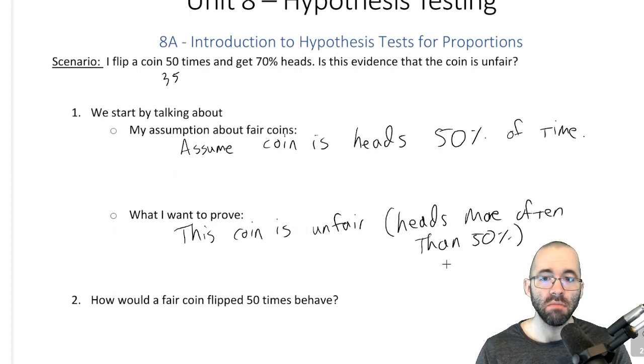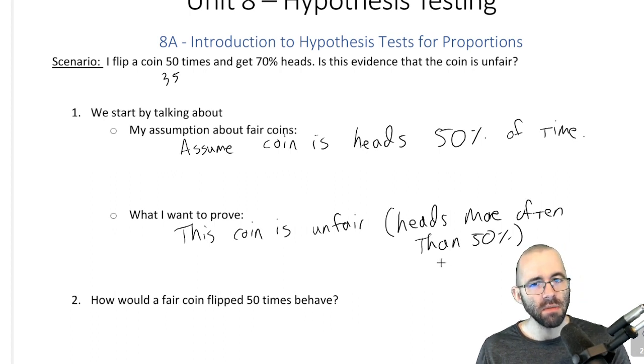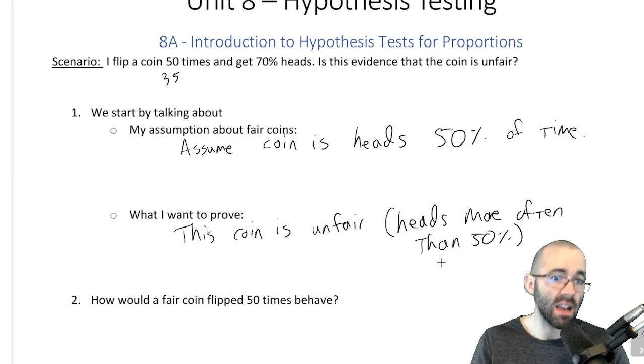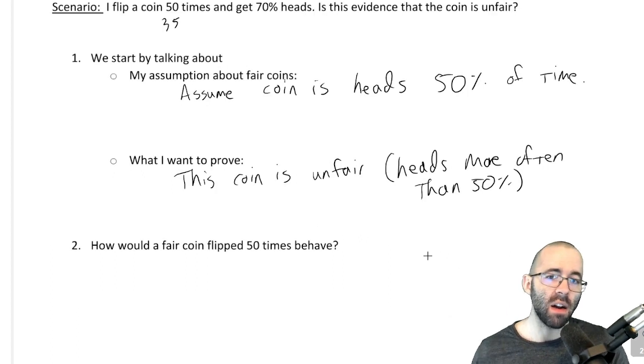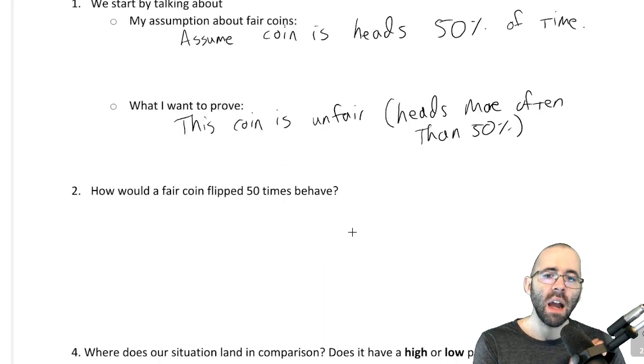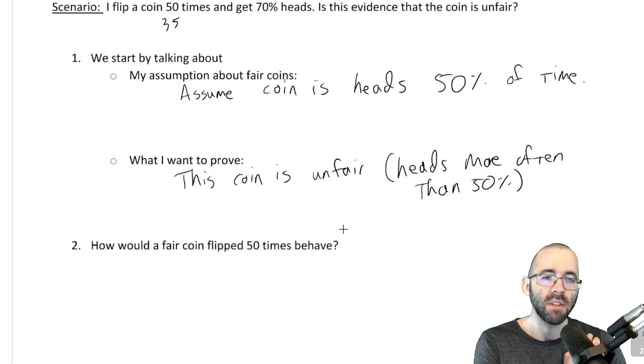That was step 1. What do we think should happen? What are we suspicious is happening? And now we have to ask ourselves in step 2, well, how would a fair coin flipped 50 times behave?